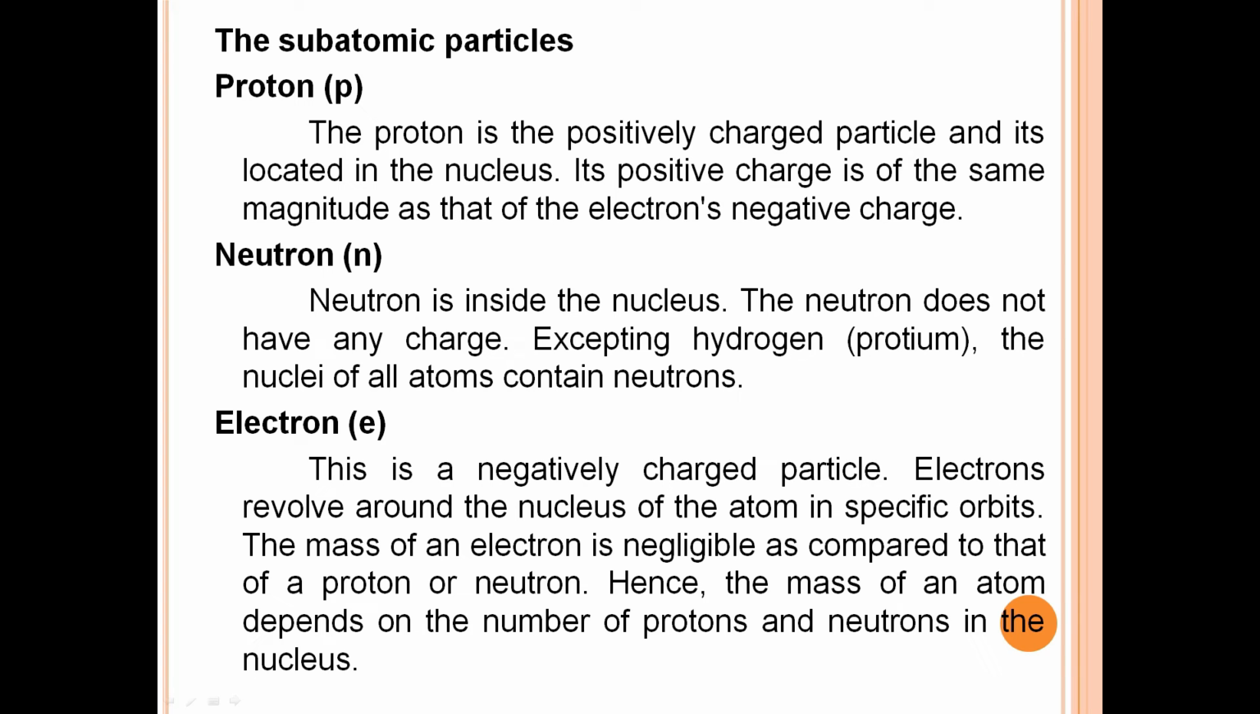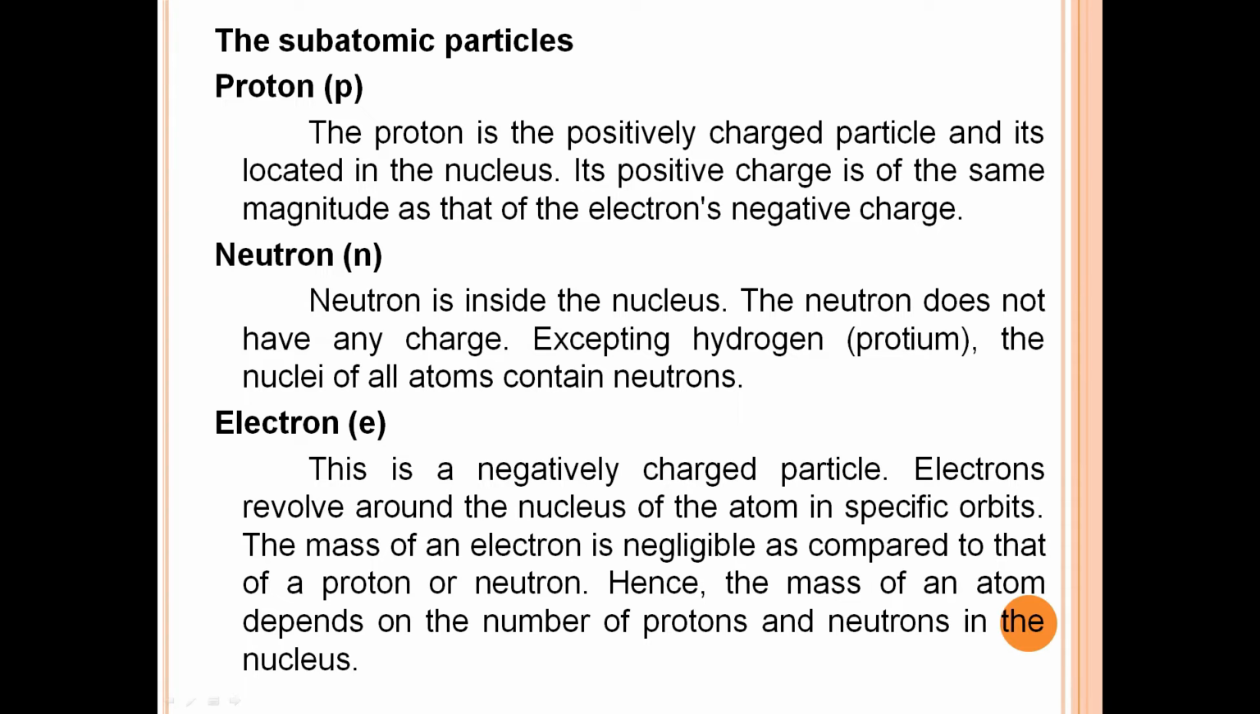The subatomic particles: proton, electron and neutron. Proton. The proton is the positively charged particle and it is located in the nucleus. Its positive charge is of the same magnitude as that of the electron's negative charge. Neutron. Neutron is inside the nucleus. The neutron does not have any charge. Excepting hydrogen, protium, the nuclei of all atoms contain neutrons.